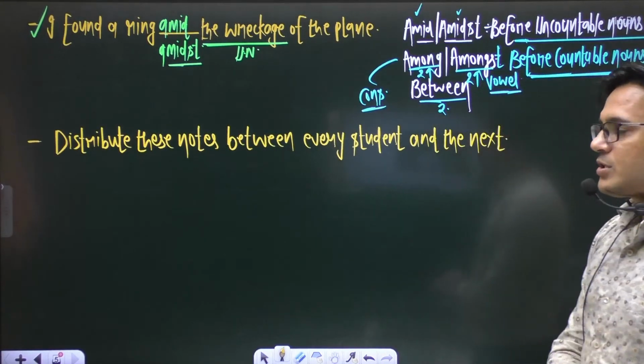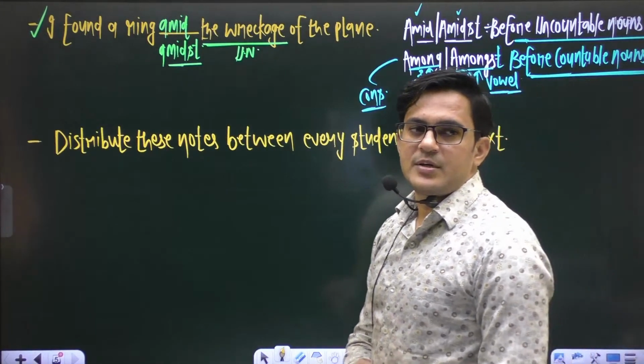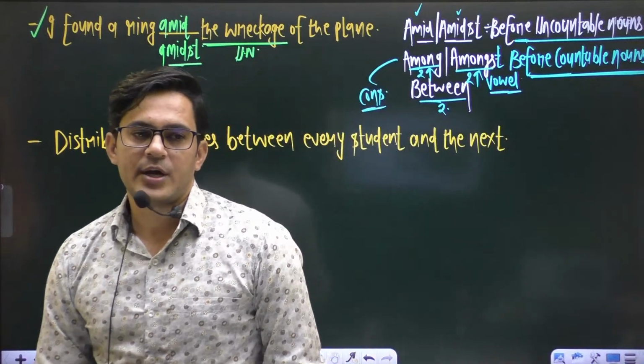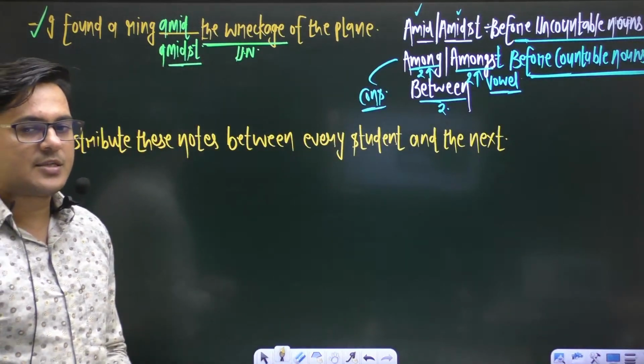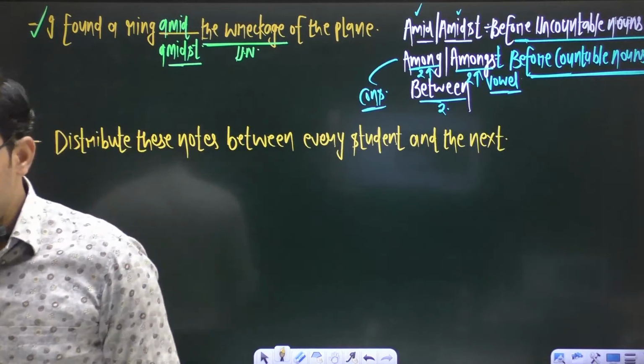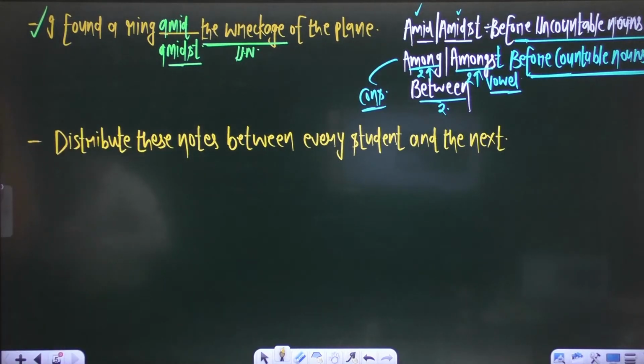Distribute these notes between every student and the next. Okay, let us understand this sentence. Distribute the mangoes, distribute these notes between every student and the next.